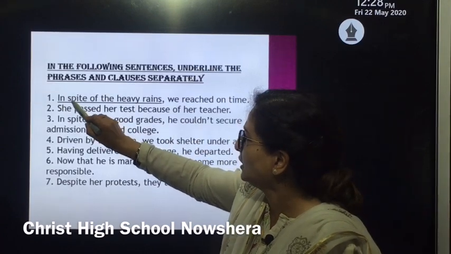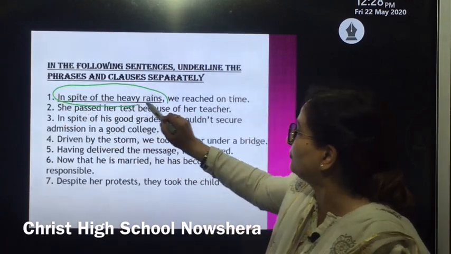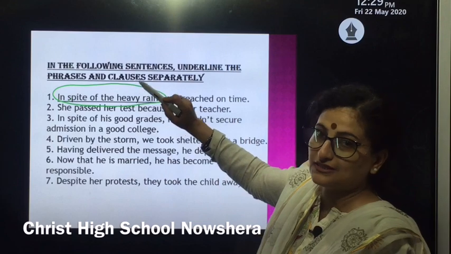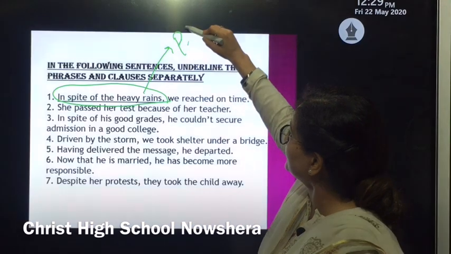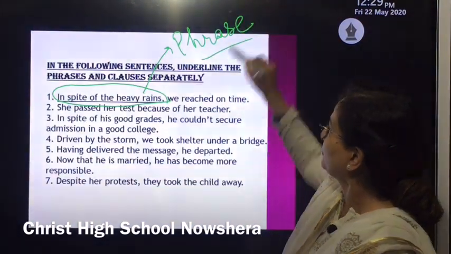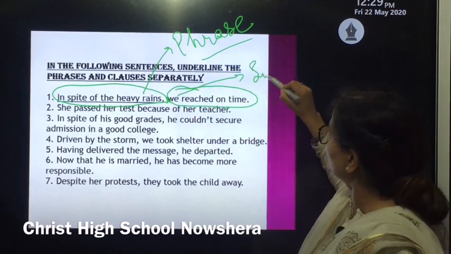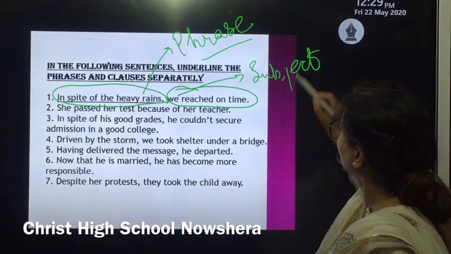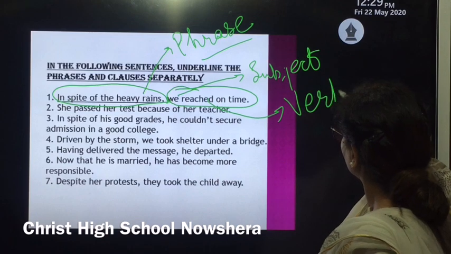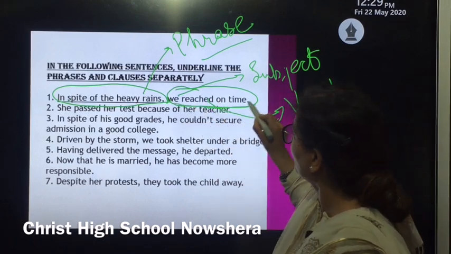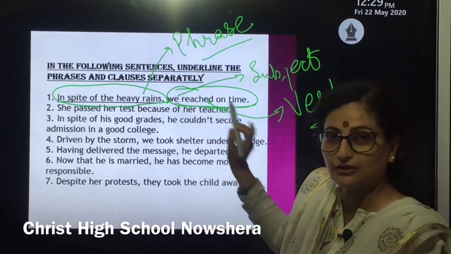In spite of the heavy rains. In this collection of words, we cannot see any verb or a subject, so we term it as a phrase. Whereas in this group of words, "we" is a subject and "reached" is the verb, so it forms a clause. Even if I write just "we reached," still it is a clause.